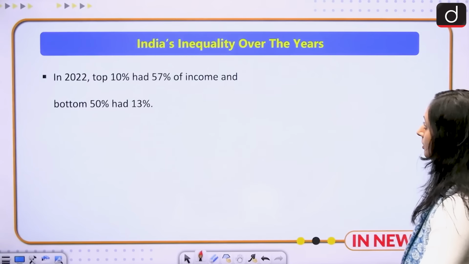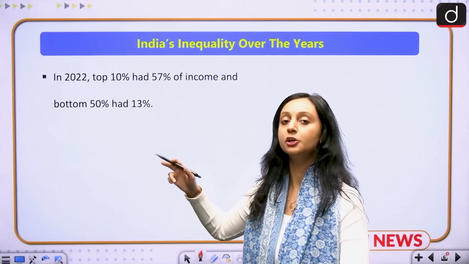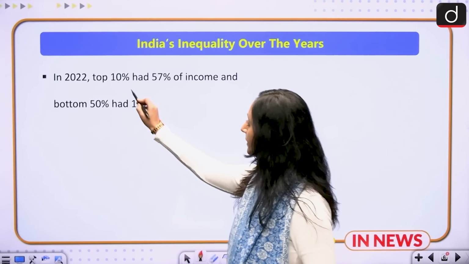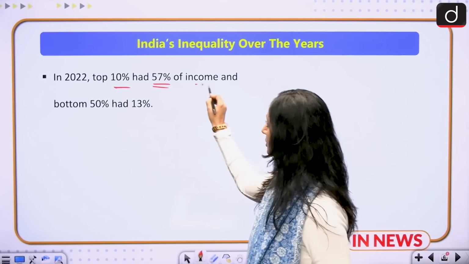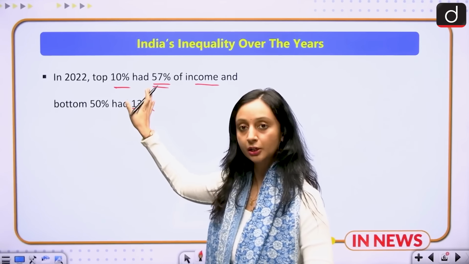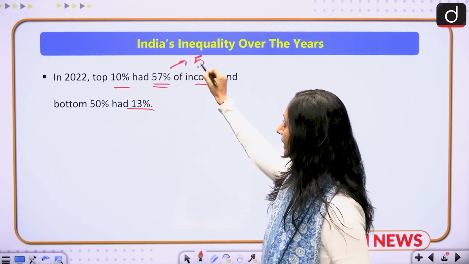And if we talk about the inequality over the years, because I told you that this is the third edition, so if you compare it with the previous edition, in 2022, the top 10% had 57% of the income and the bottom 50% had 13%. Here also the disparity was high. Now this has become 58.